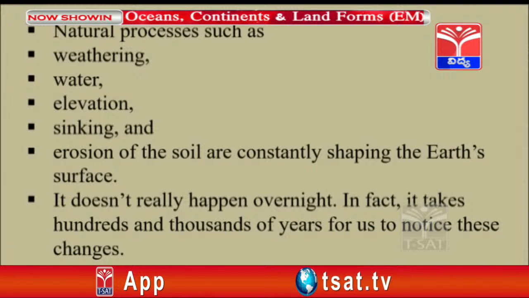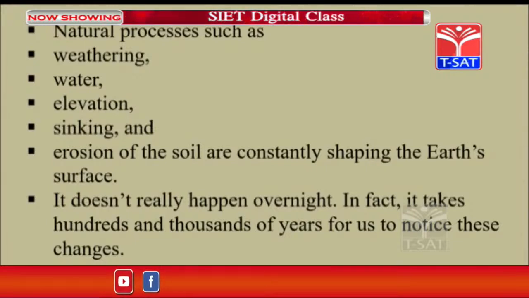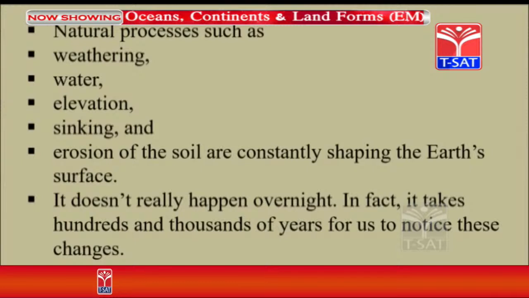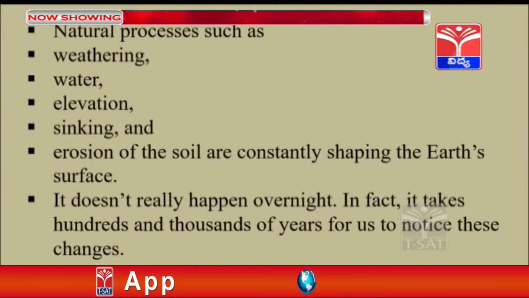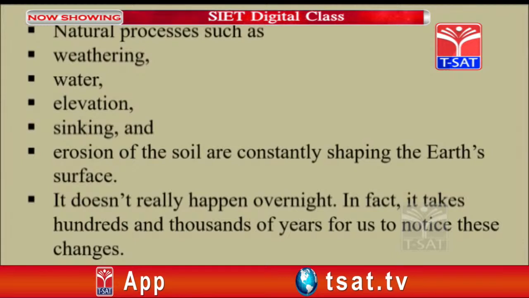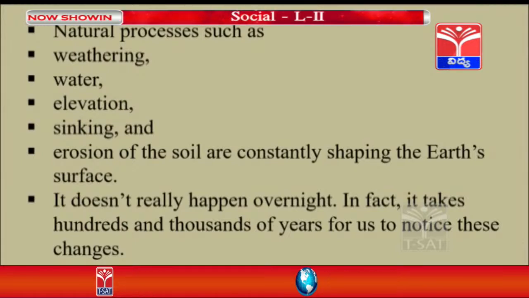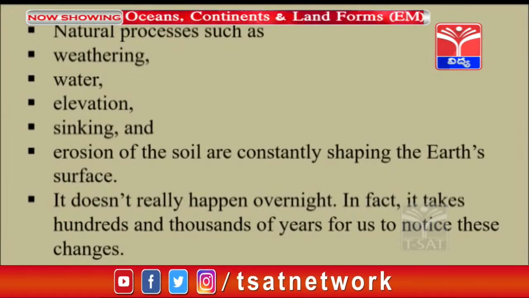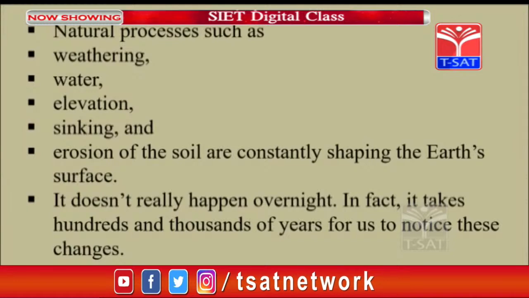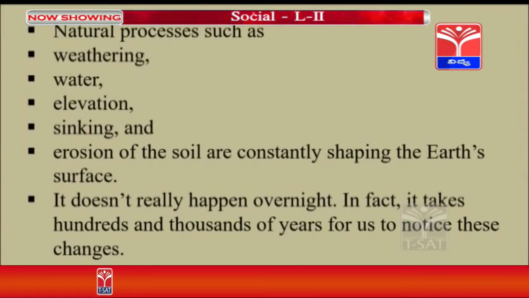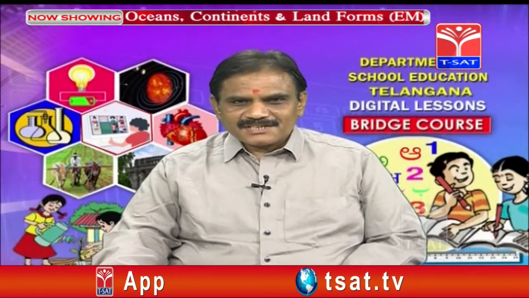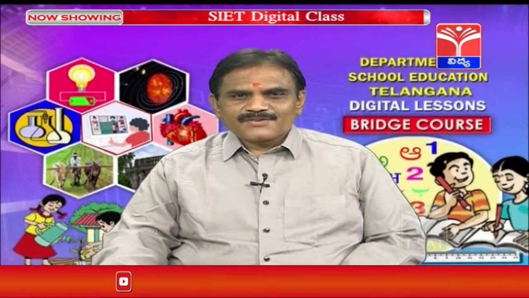Natural processes such as weathering, water, elevation, sinking and erosion are shaping our earth. A lot of movements are taking place here. It doesn't really happen overnight. The shape of the Himalayas, or the plateaus that we see, did not happen in one day or one month. It took thousands of years to bring about this shape, and this shape is not permanent. Whatever the landforms are, they keep on changing.